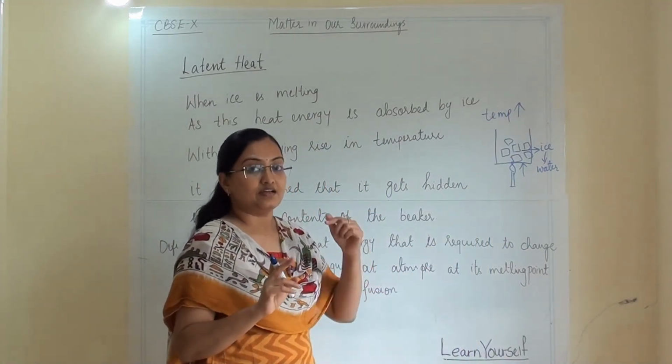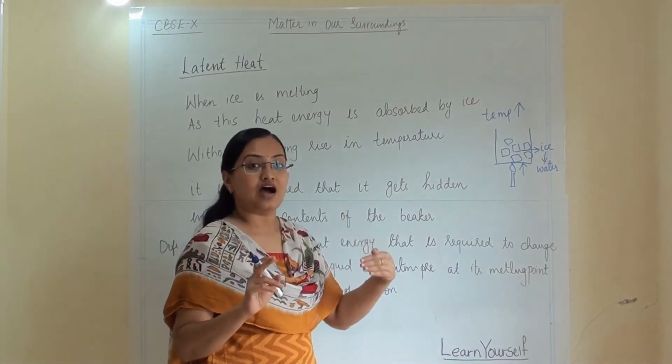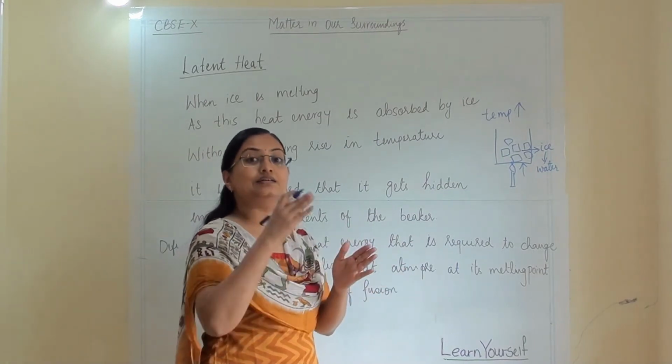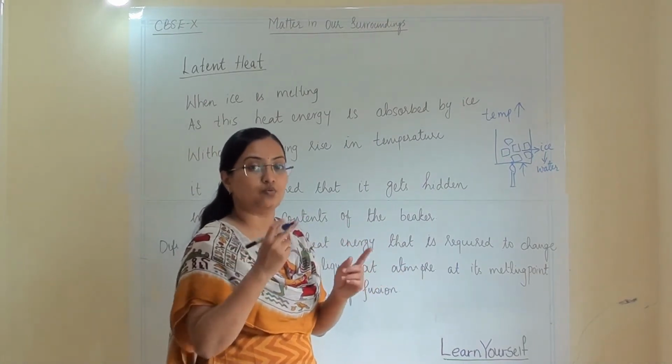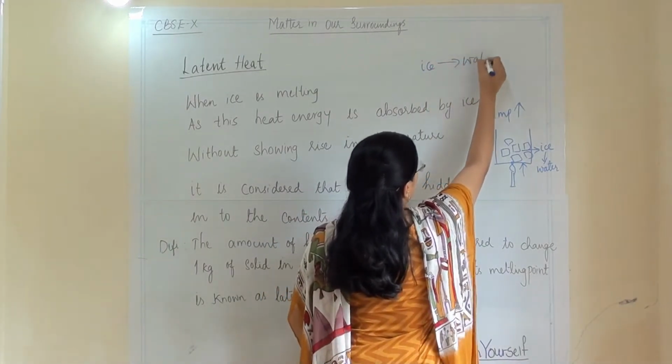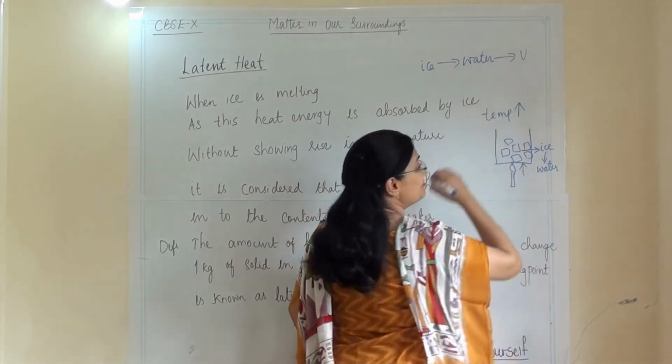After the point when the ice has started melting and becoming liquid, until the next state is achieved, it will become water and then it will become vapor.